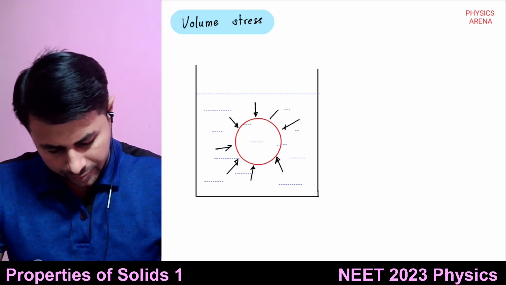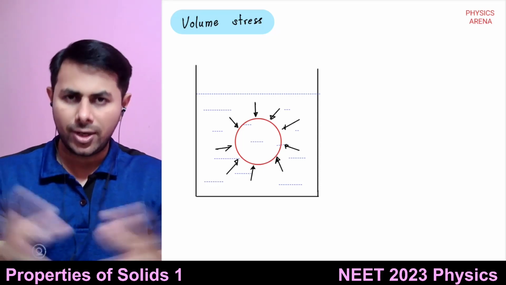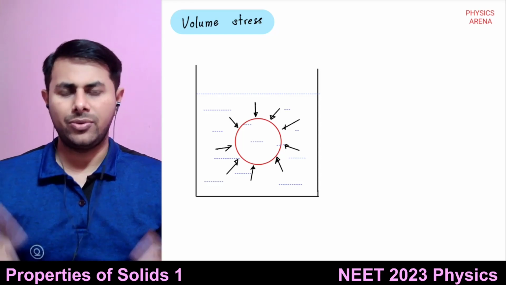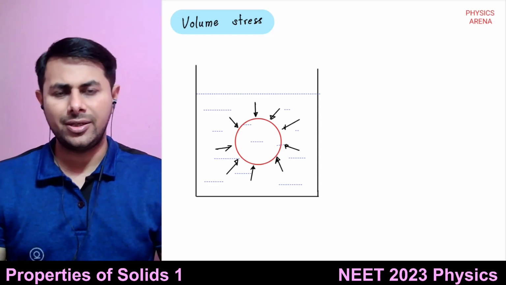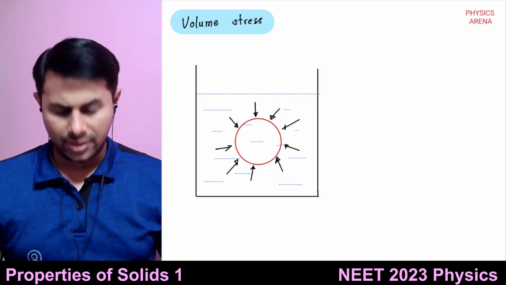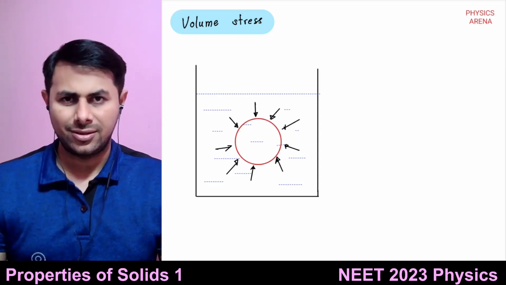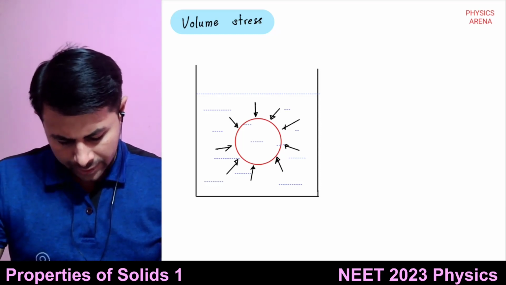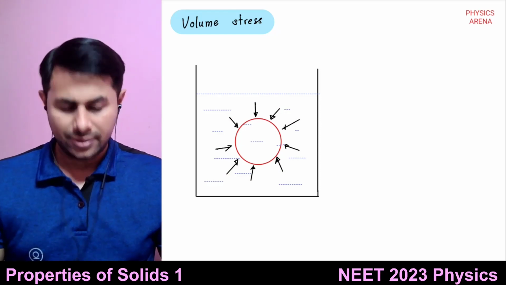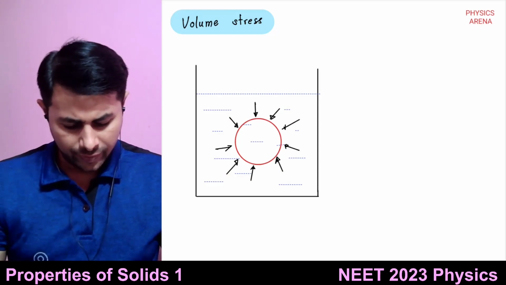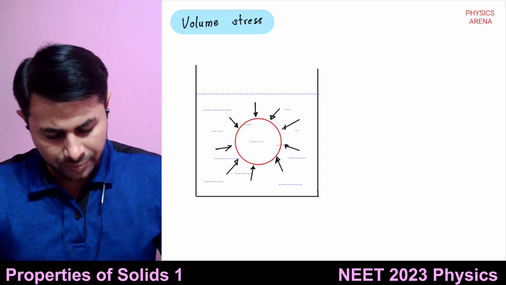So this ball experiences pressure from all sides. If an external force results in a decrement in volume, a change in volume of an object, the stress generated in the object is known as volume stress. See, this force is acting equally from all sides. Force upon area can be called pressure.